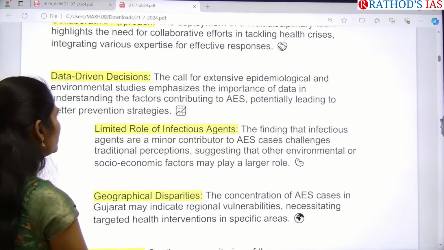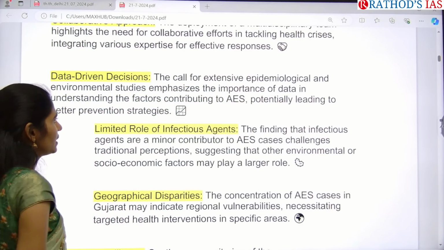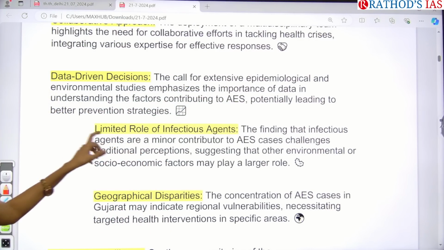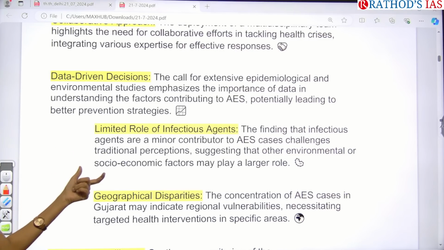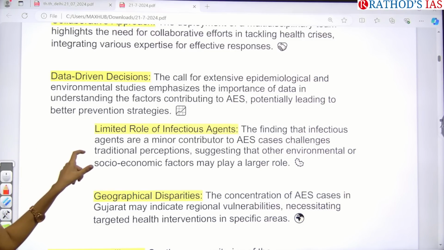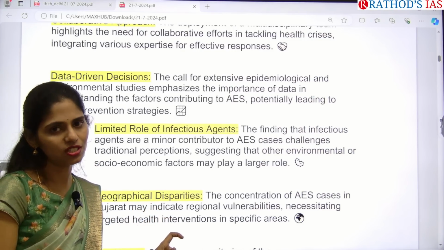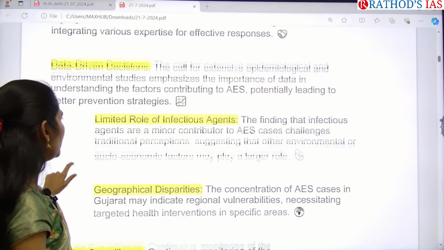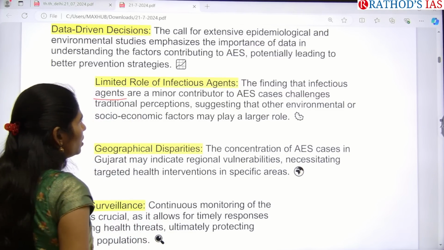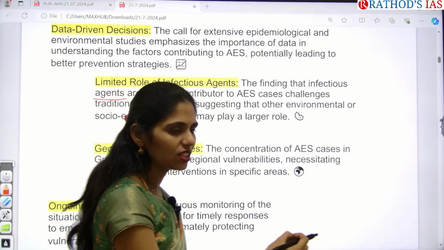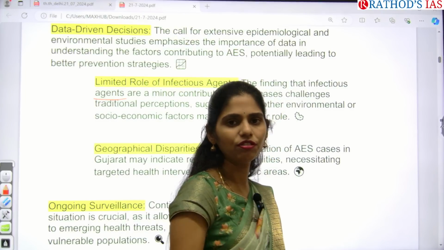Okay, so we need epidemiological and environmental studies so that we can focus on data collection and understand the contribution of the factors leading to this AES, so that we can have better prevention strategies. And next, we have to find the infectious agents, through which agents it is transmitting so fast.